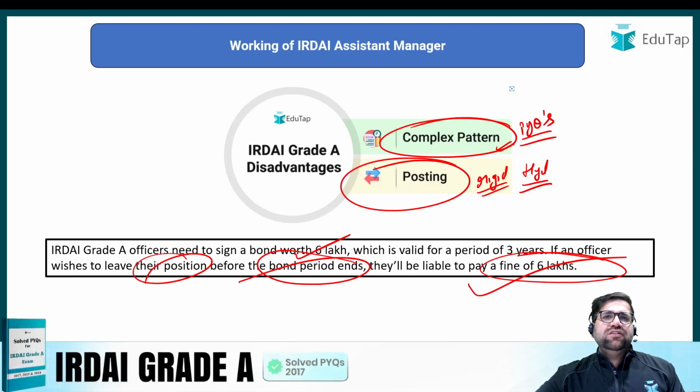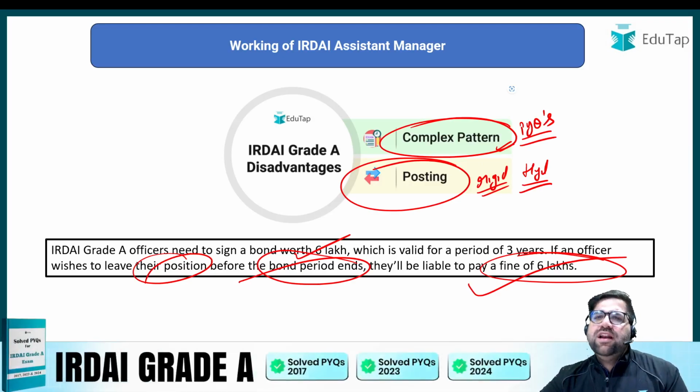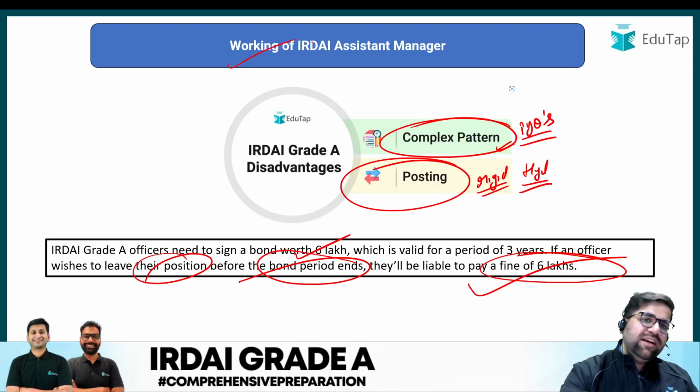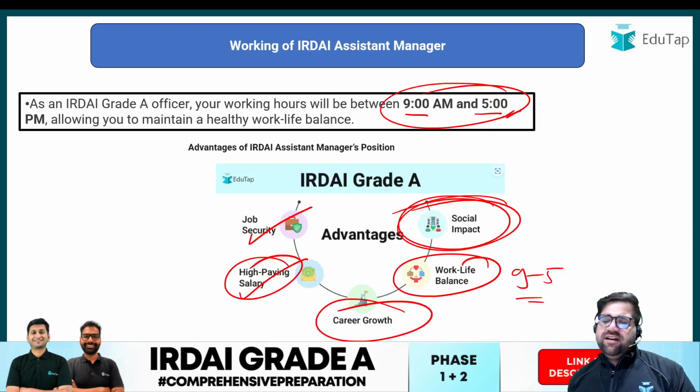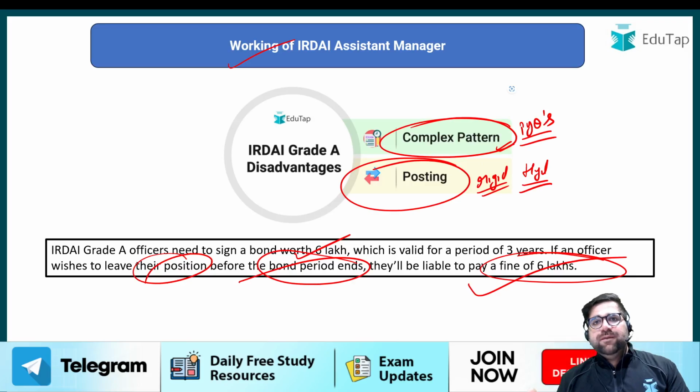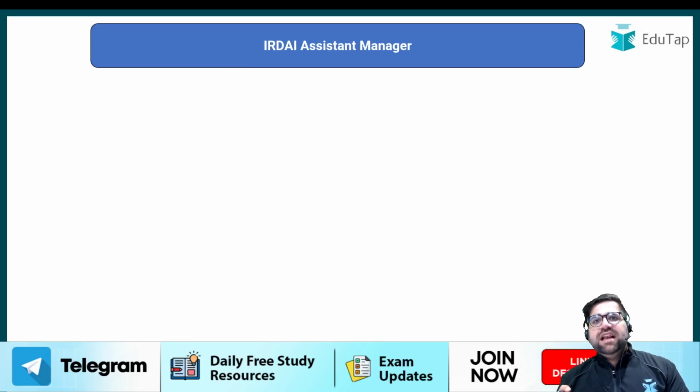Because in 3 years only you will be able to understand what the organization is all about, what jobs you are doing, what roles you have, what responsibilities you have. So there are certain disadvantages also, but I think advantages overpower the disadvantages, because one more factor is remaining which we have to discuss, that is salary.